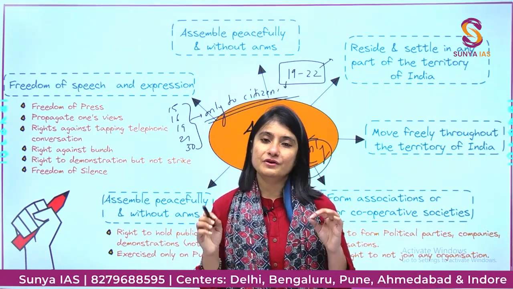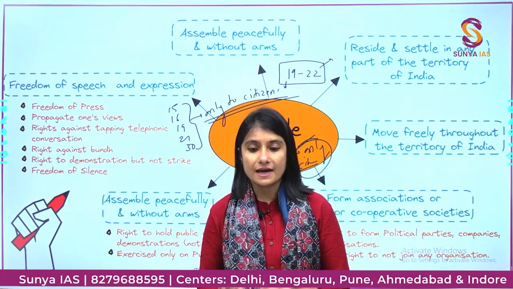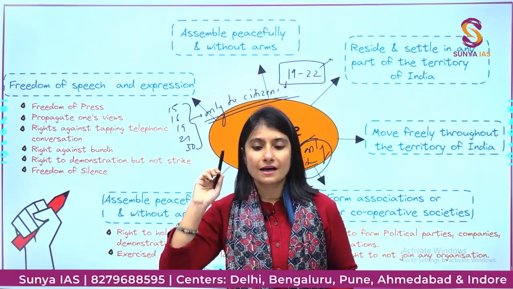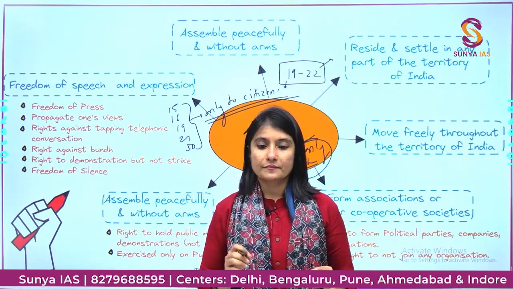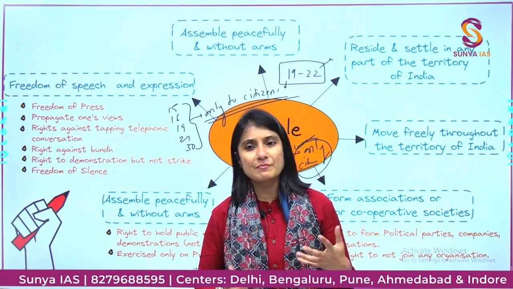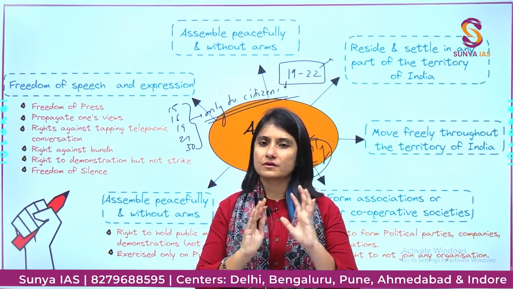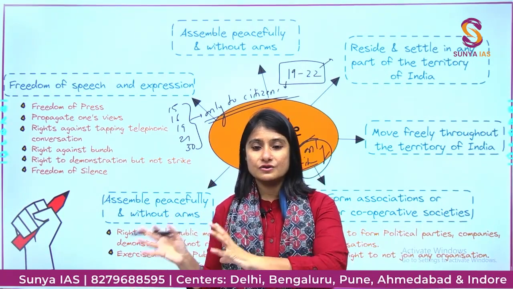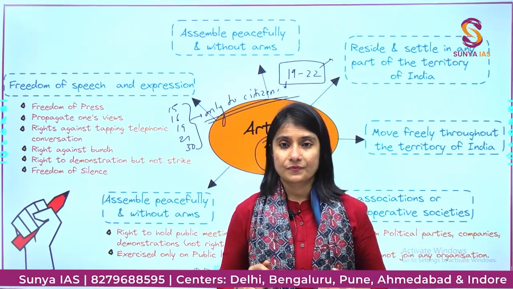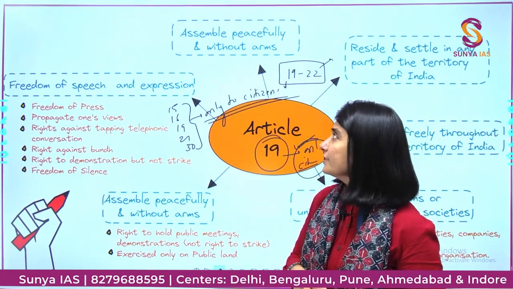Okay, now when we talk about article number 19, it is not just a fundamental right but also promotes certain democratic values. Okay, it is a basic right, a human right, a fundamental right that also in a way talks about uniting the nation. Yes, the characteristics. What are the rights that you're getting?